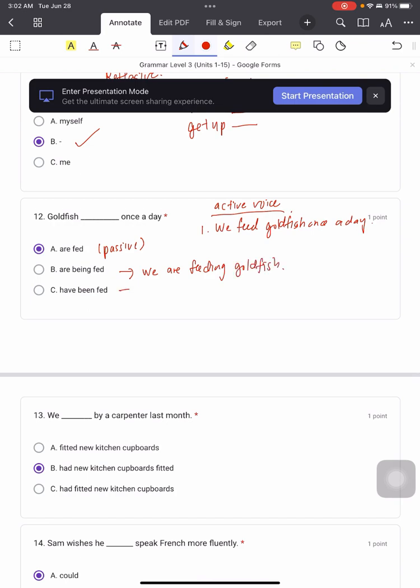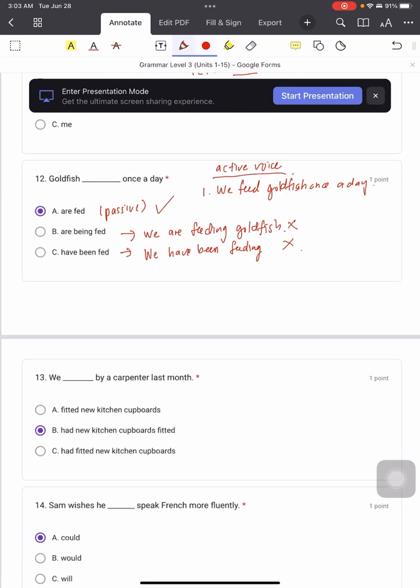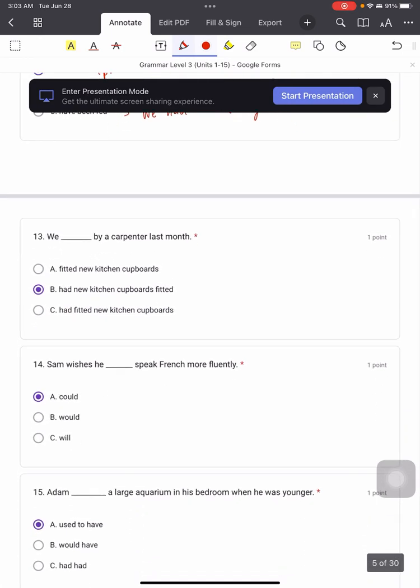That's wrong. And what about number 3? Have been fed. When we change to active voice, it will be we have been feeding goldfish once a day. That's wrong. Alright, so the only possible answer is 12A.